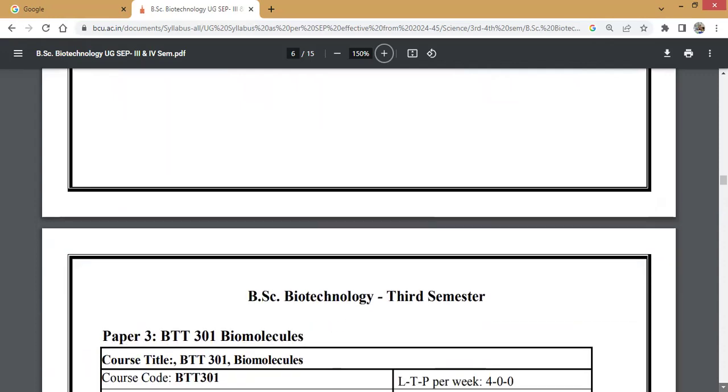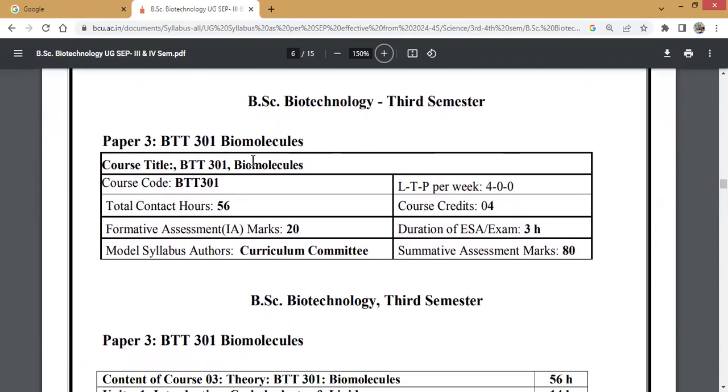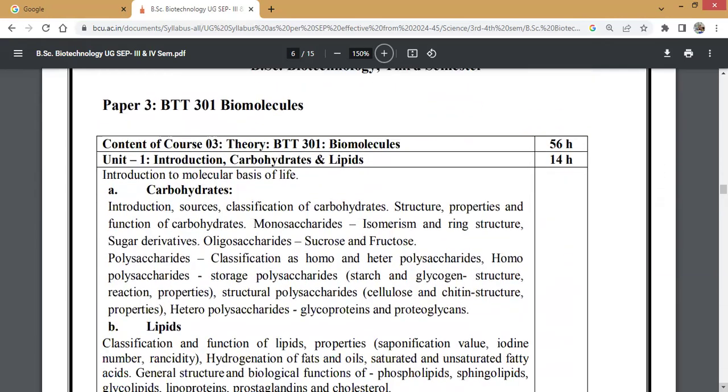Now let us go through the theory syllabus of the third semester. The title is Biomolecules, paper 3 BTT 301. Total contact hours are 56 hours. In theory, you have 20 internal assessment marks. Now let us go through the syllabus.